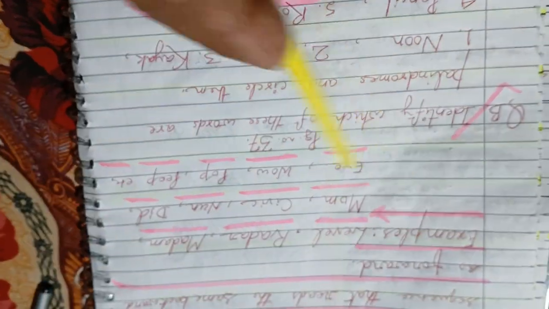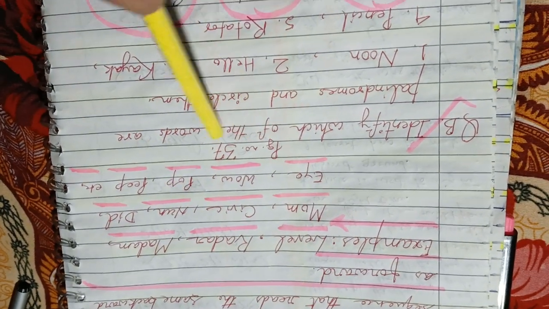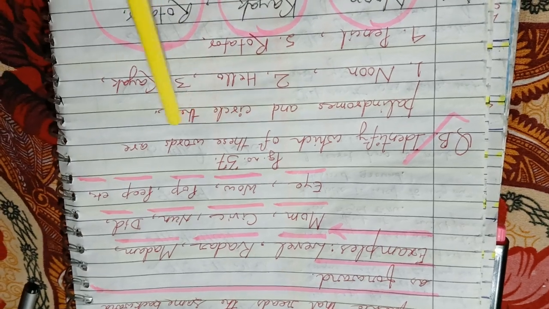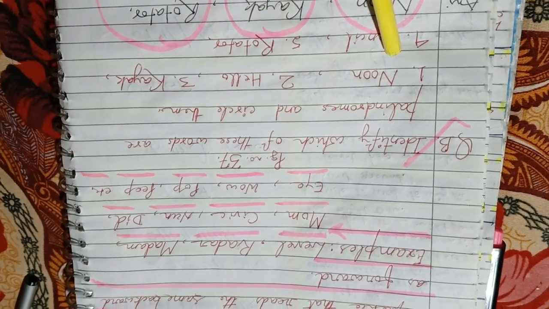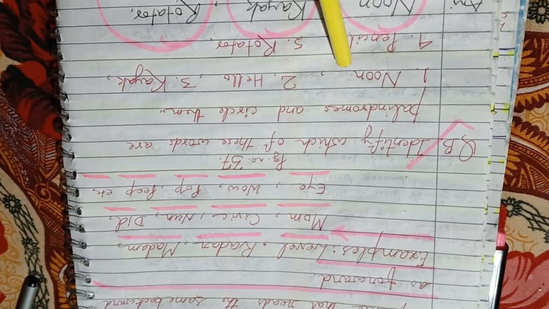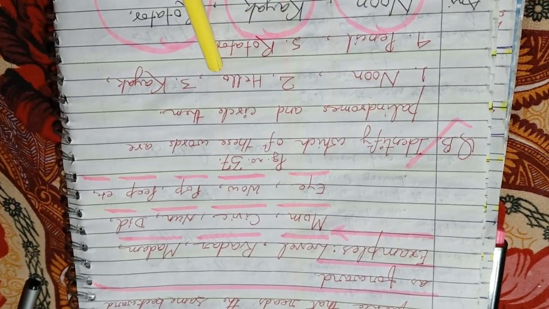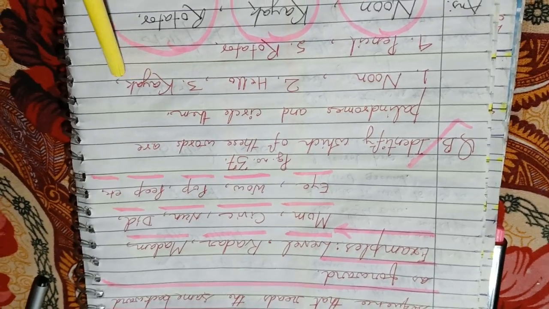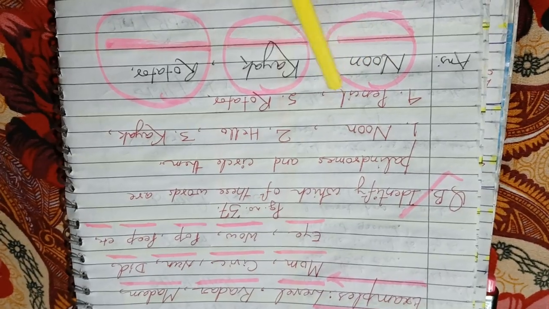Now learn this concept with the help of questions mode. Page number 37. Question B. Identify which of these words are palindromes and circle them. First word is NOON, noon. Second word is HELLO, hello. Third word is KAYAK, kayak. Fourth word is PENCIL, pencil.